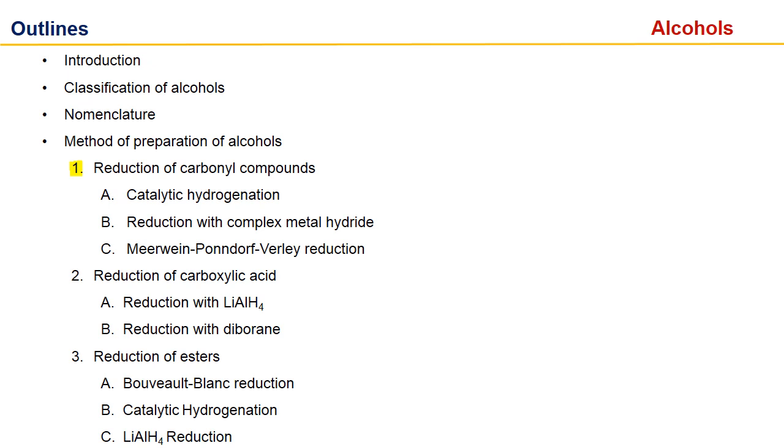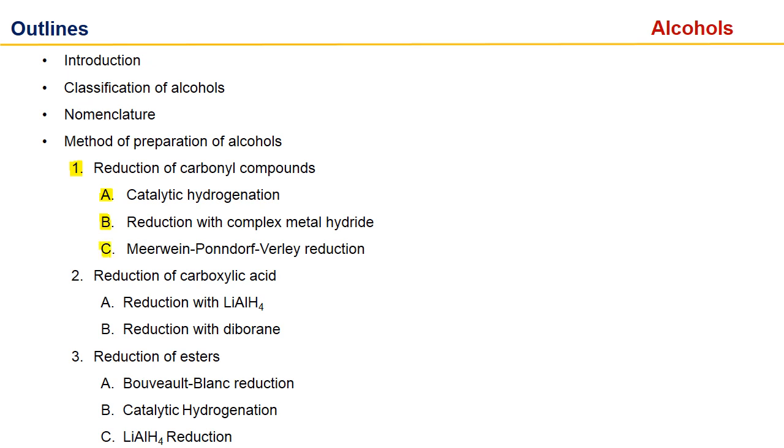The first one is catalytic hydrogenation. In catalytic hydrogenation, we use the catalyst nickel and hydrogen gas. In the second reaction, reduction with complex metal hydrides, we use complex metal hydrides like lithium aluminum hydride and sodium borohydride. Third is the Meerwein-Ponndorf-Verley reduction, also called MPV reduction.